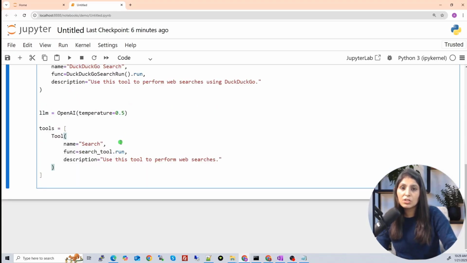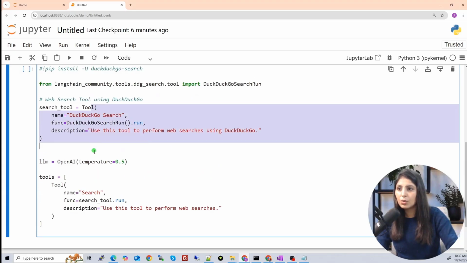Today we are just learning how to make agents using one tool. We will build various agents, but every agent will perform a single task. And in my next video I'll show you how we can use multiple tools and how to make an intelligent agent by using multiple tools.